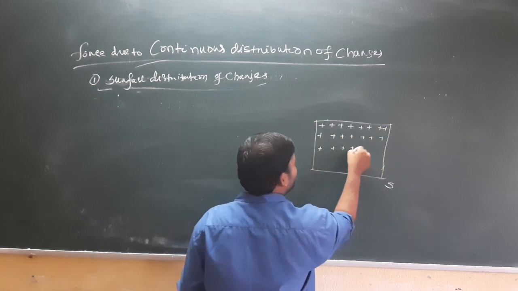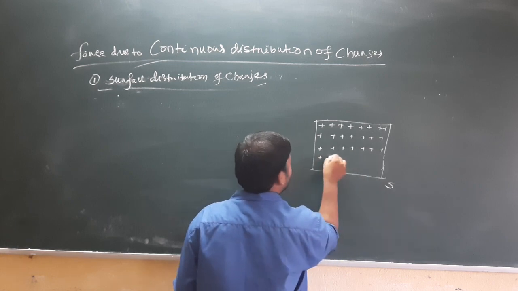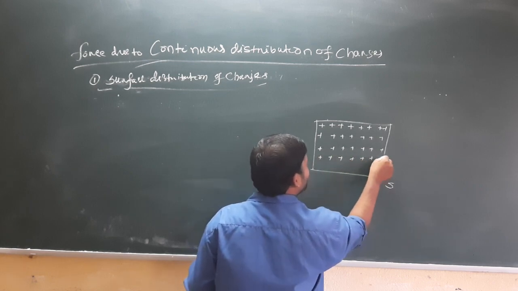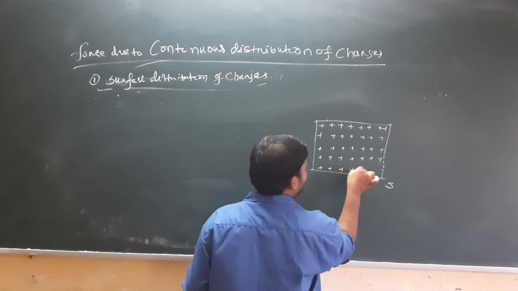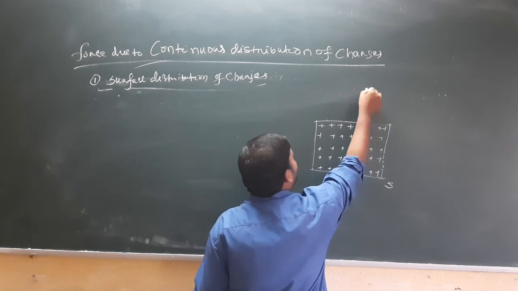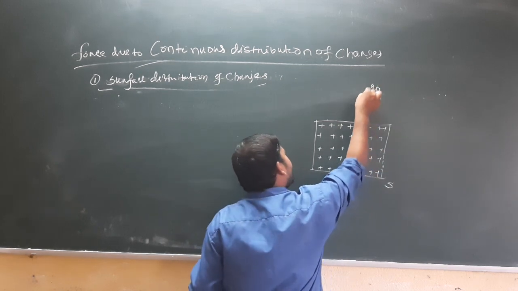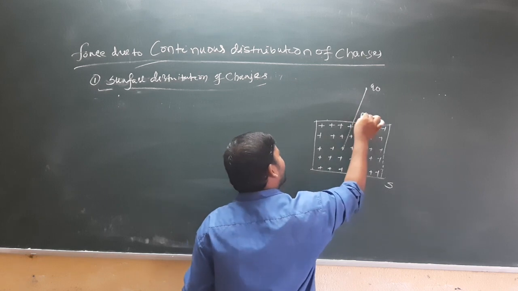This is the distribution of charges within the surface having surface area S, and there is a test charge Q0 at a distance of r.